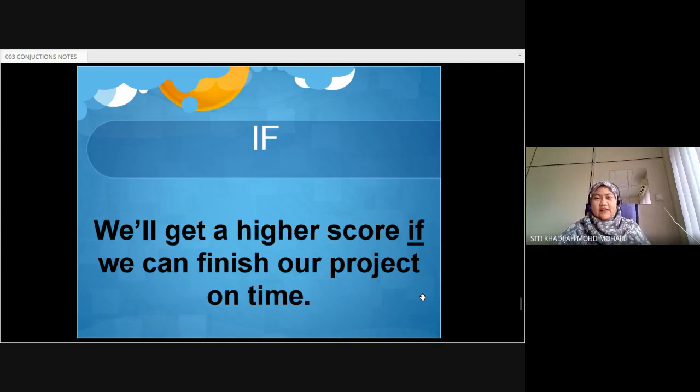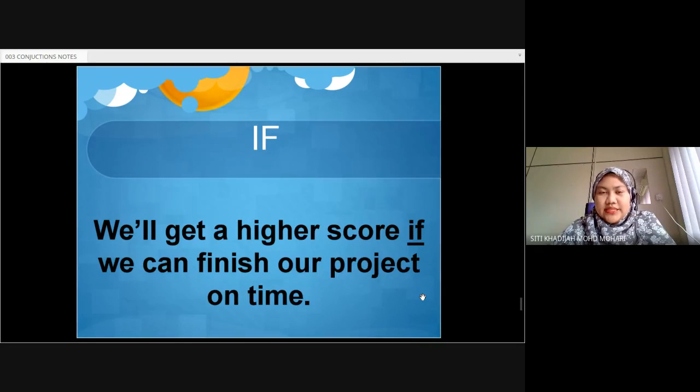And if we have "if," in order to show a condition, you want to say that only if something happened, this thing will happen. So we use the conjunction "if" over there. We will get the highest score if we can finish our project on time. It's not "in time," it's "on time." On time meaning that on the dot you submit the project.